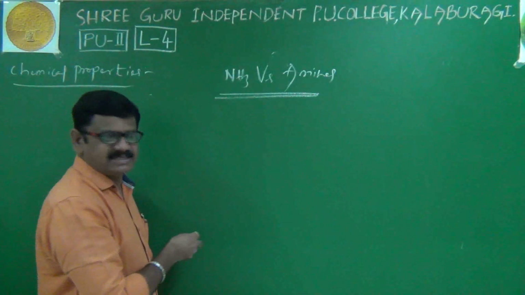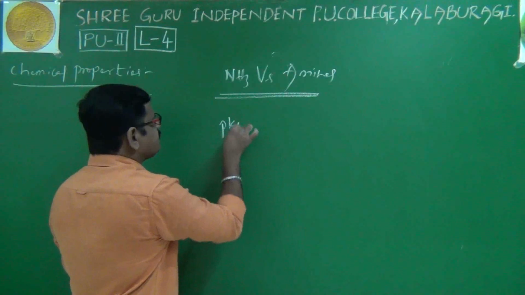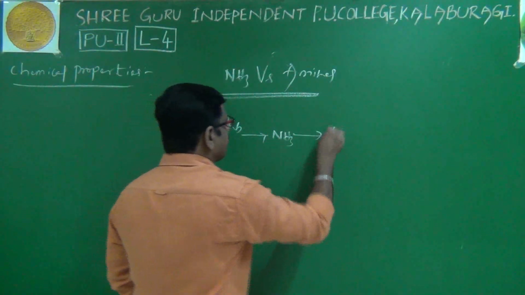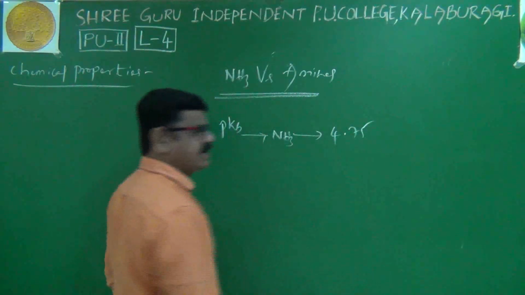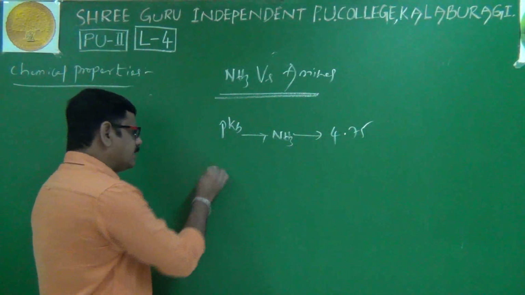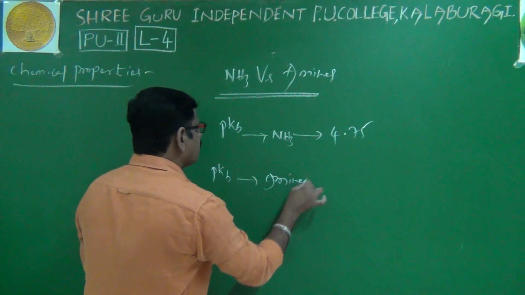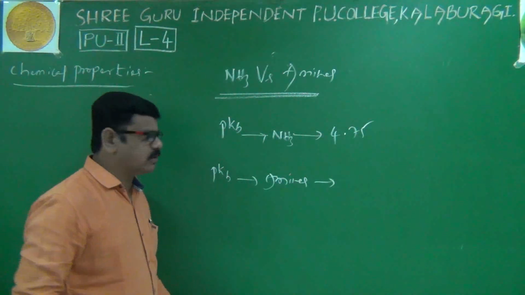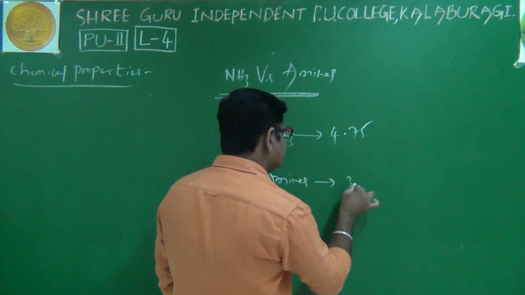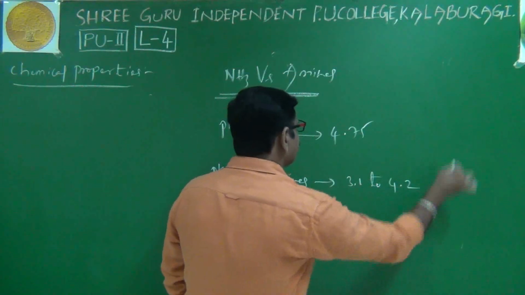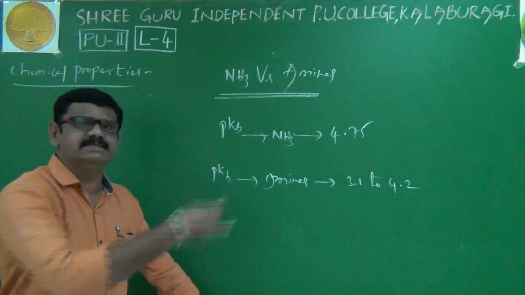According to experimental analysis, the pKb of ammonia is nearly 4.75, and the pKb of amines, whether primary, secondary or tertiary, ranges from about 3.1 to nearly 4.2 or 4.3.